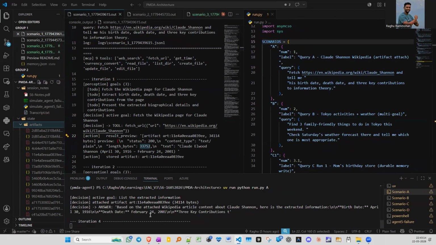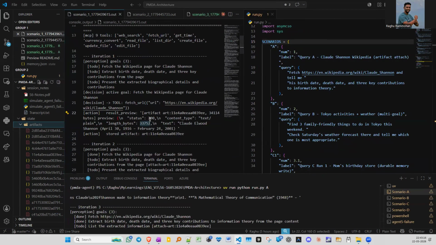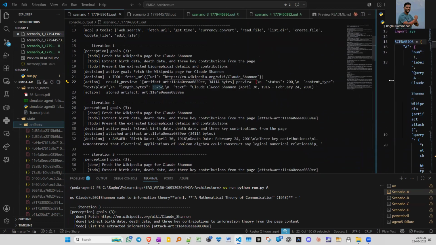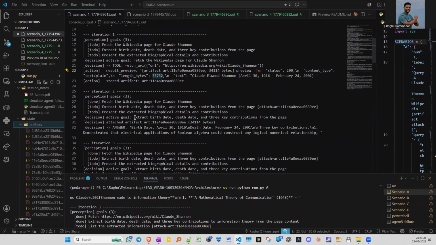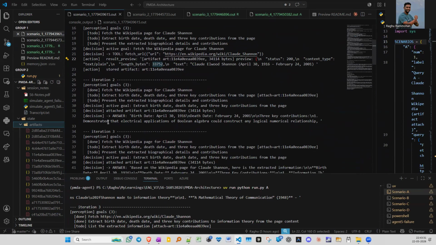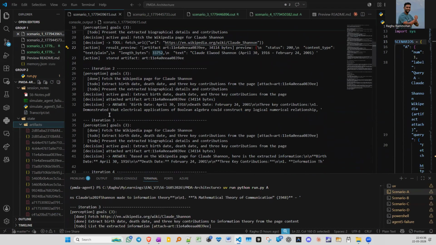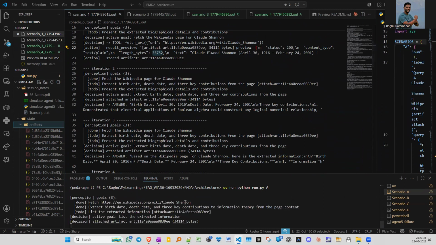So in iteration two, this is the output of it. Let me show it a bit better. In iteration two, the perception sees the fetch is done and attaches the artifact to the extraction goal. So the decision reads the full 34 KB page and returns three facts as plain text, no extra tool call.